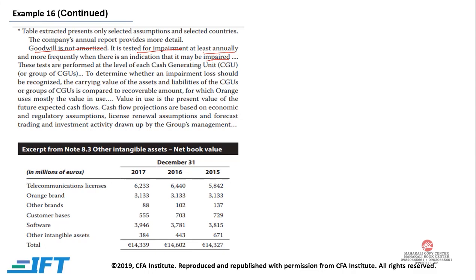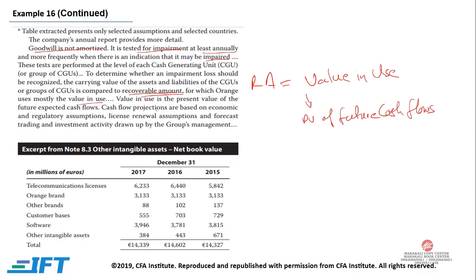That is, the carrying value of the assets and liabilities of the CGU, or cash generating unit, or groups of CGUs, is compared to the recoverable amount. Now, what is your recoverable amount? For which Orange uses mostly the value in use. So the recoverable amount over here is value in use, that is the present value of future cash flows. Value in use is the present value of future expected cash flows.